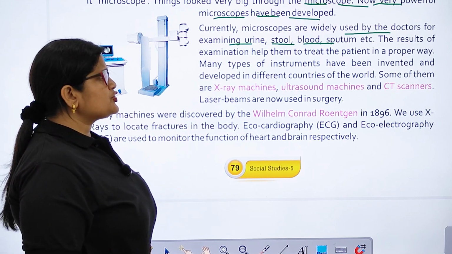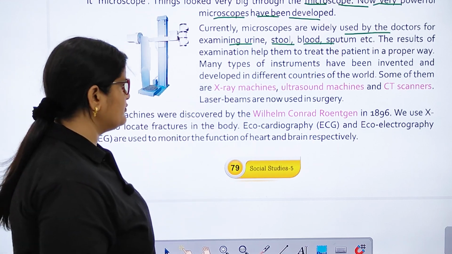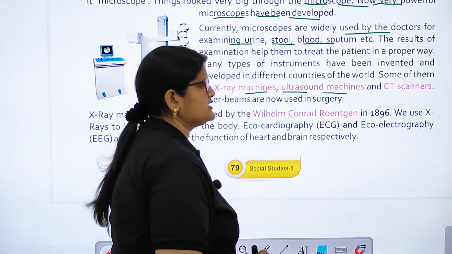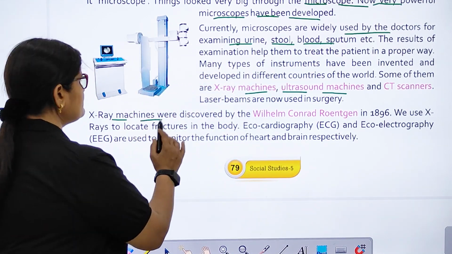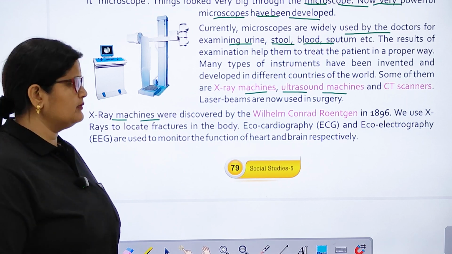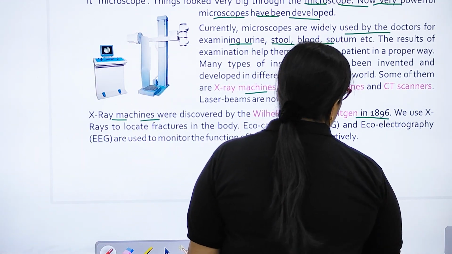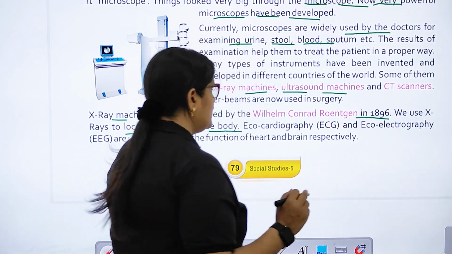So many types of instruments have been invented and developed in different countries of the world. Some of them are X-ray machines, ultrasound machines, and CT scanners. Laser beams are now used in surgery. X-ray machines were discovered by Wilhelm Conrad Röntgen in 1896. We use X-rays to locate fractures in the body.